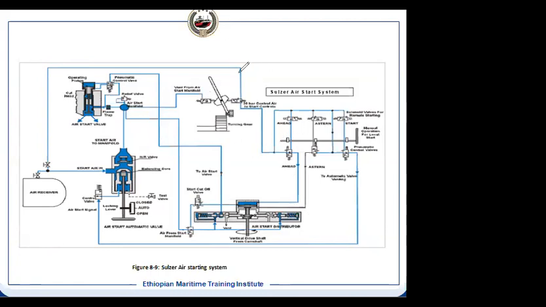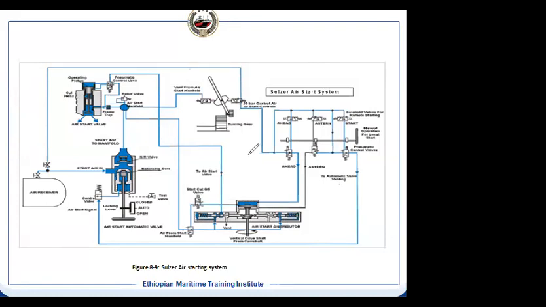But that was done during the sea trial, during the delivery of the vessel. At that time it has to be complied with, that 12 consecutive starts. So 6 consecutive starts is the local regulation, but there is another thing in the automation, that is the starting air system. There are 3 consecutive starts. When the 3 consecutive starts fail, it gives you an alarm that it failed to start. So that is incorporated in the alarm monitoring system.